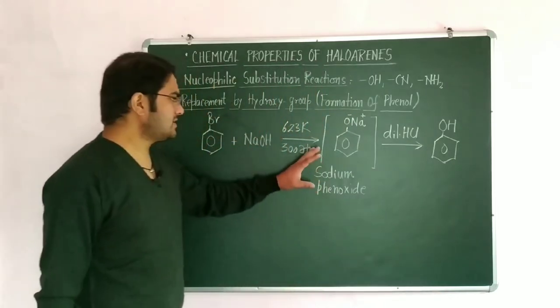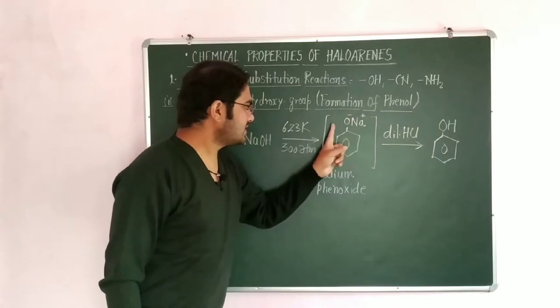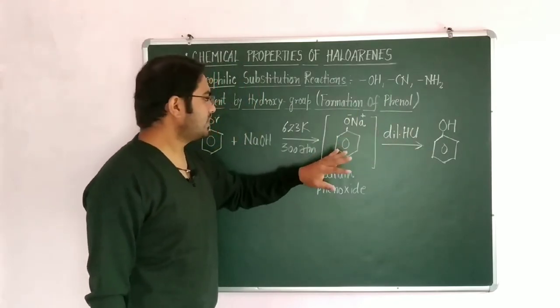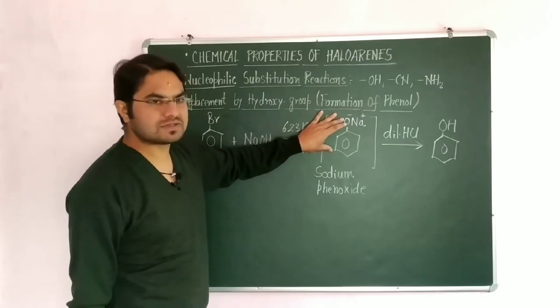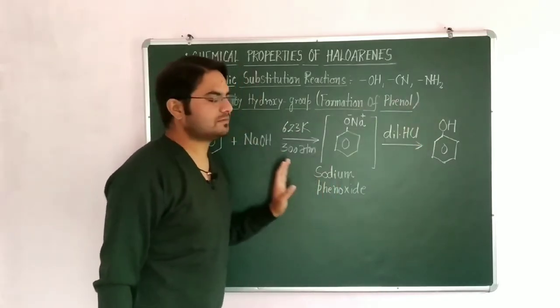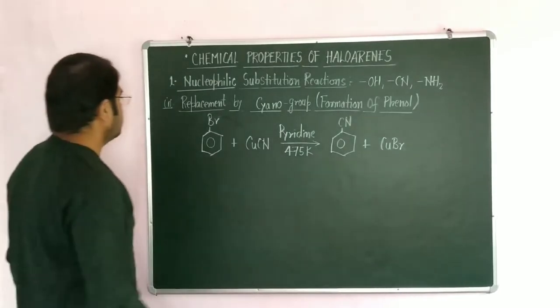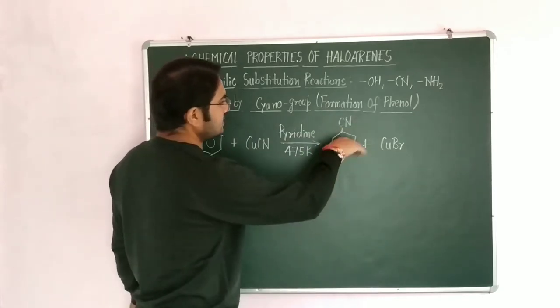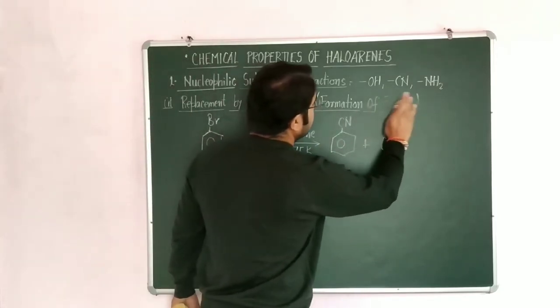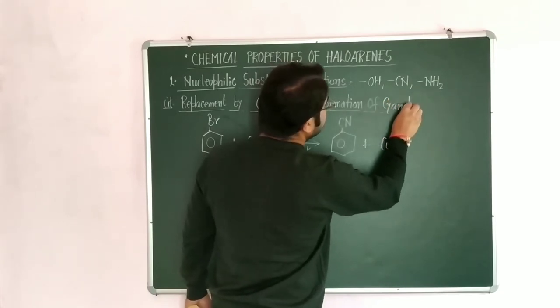So keep in mind, haloarenes are not directly converted into OH. First it forms a reaction intermediate, we can say, or a stable compound, sodium phenoxide, then it forms phenol. Now the second is replacement by cyano group, that is the formation of cyanide on the ring, and that is known as cyanobenzene.